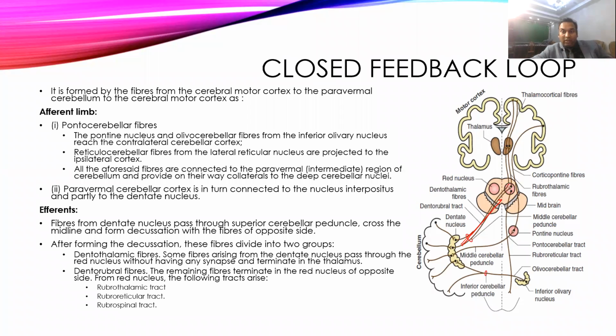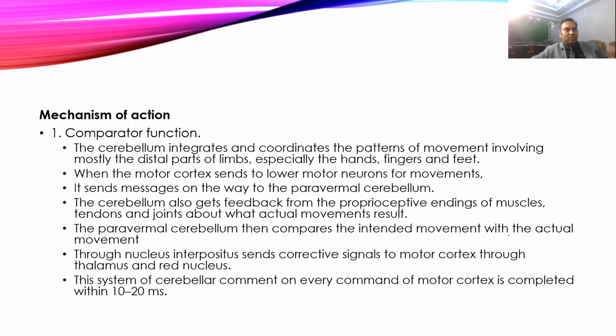Sorry, first it goes to the red nucleus. From red it goes to the thalamus, and then from the cortex again comes back to the red nucleus, and then the pontine nucleus, and then it comes to the cerebral cortex through the rubrothalamic tract, rubroreticular tract and rubrospinal tract. So this forms a closed circuit.